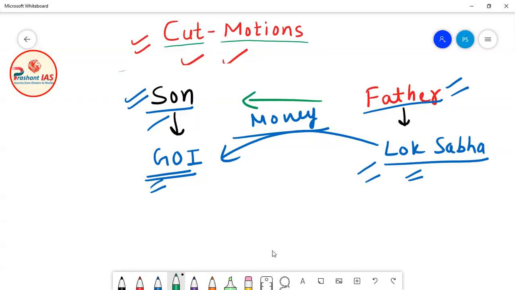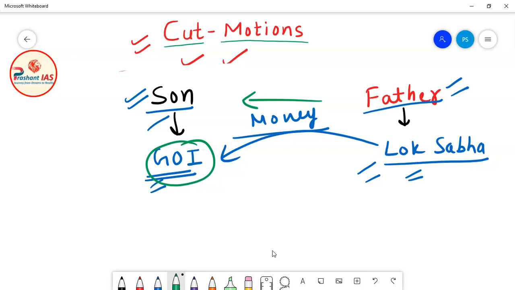So if Lok Sabha is not happy with the work of the government of India, if Lok Sabha thinks that the government of India is spending more money, why is Lok Sabha worried about the money? Because this money comes from the people of India. This is taxpayers' money. Okay, and Lok Sabha is the representative body of taxpayers, the representative body of the people of India.